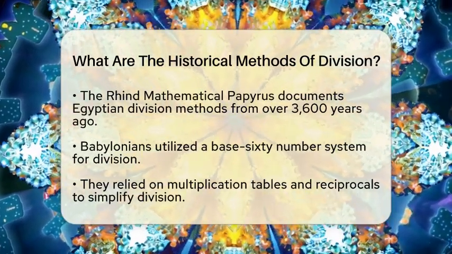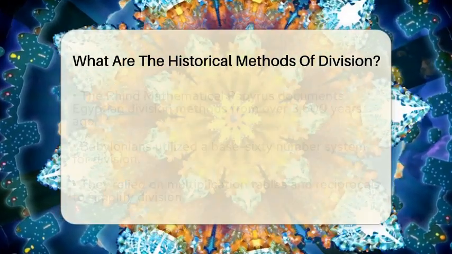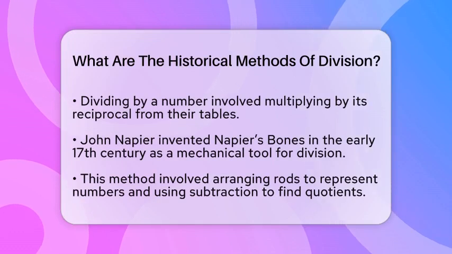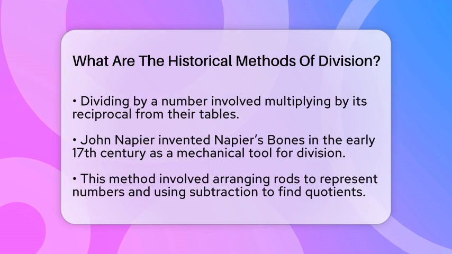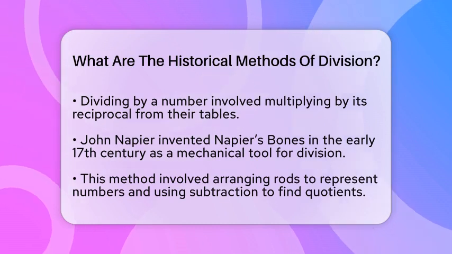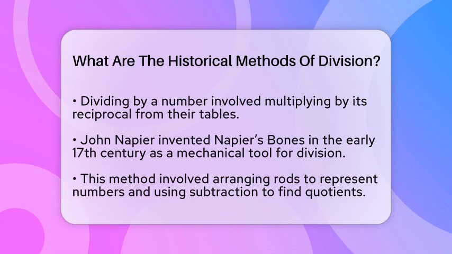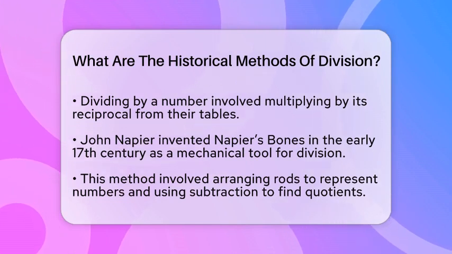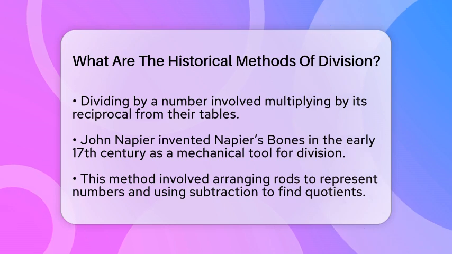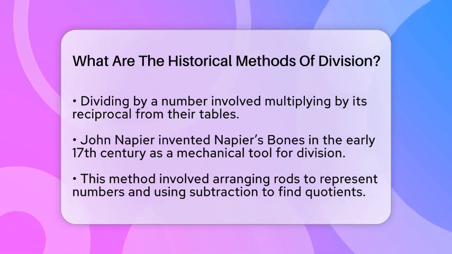They simplified complex division into easier multiplications and additions, showcasing an early understanding of the relationship between division and multiplication. In the early 17th century, John Napier invented a tool known as Napier's bones. These were rods inscribed with numbers that helped with multiplication and division through a mechanical process.